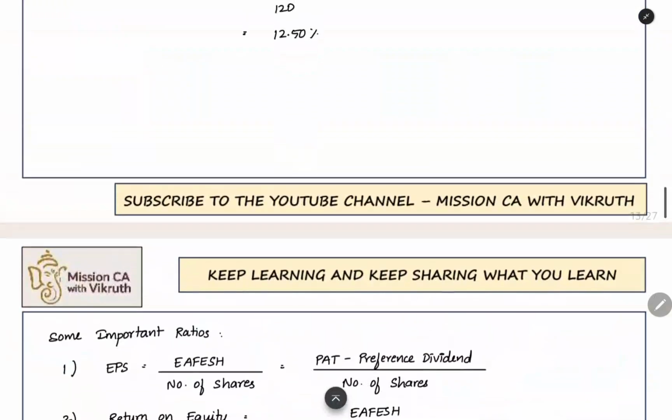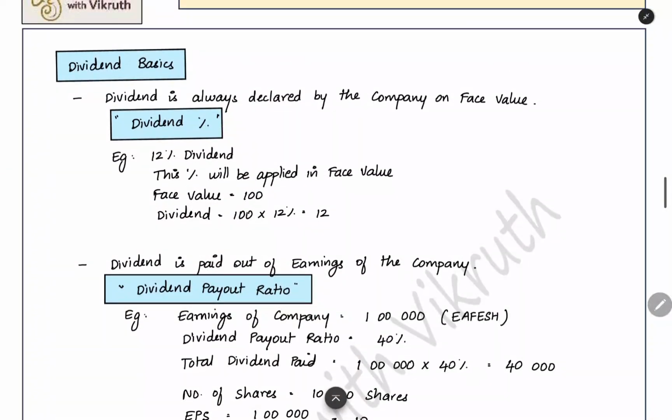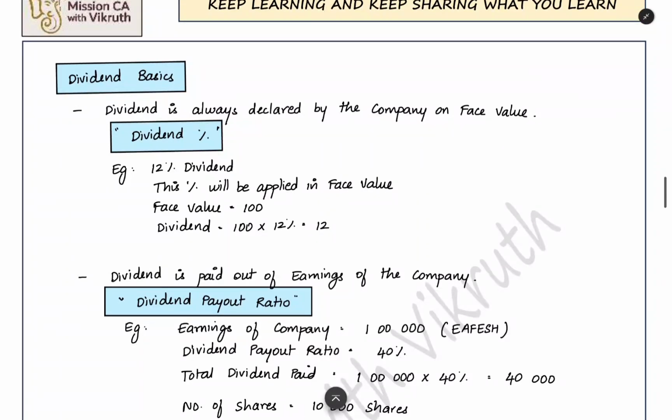So that's all about the basics of dividend. And one more thing is how the company will express the dividend, how much dividend they are giving. They will give it in the question in 3 manners. That also you need to understand to know how much dividend they are giving, to calculate the amount. They will express it in 3 forms.